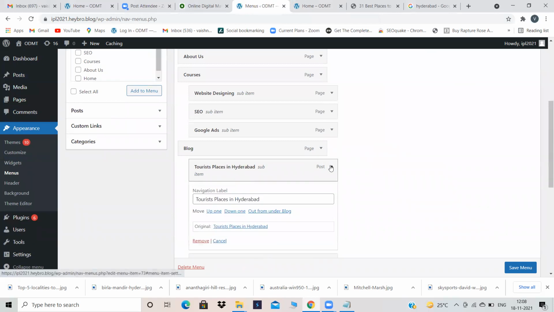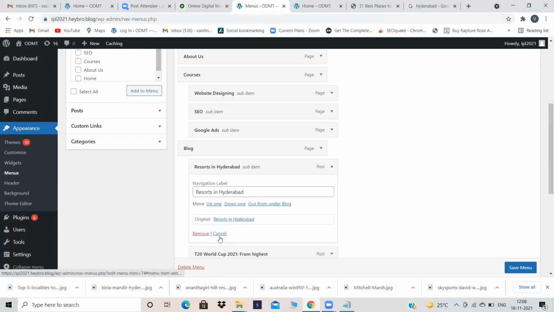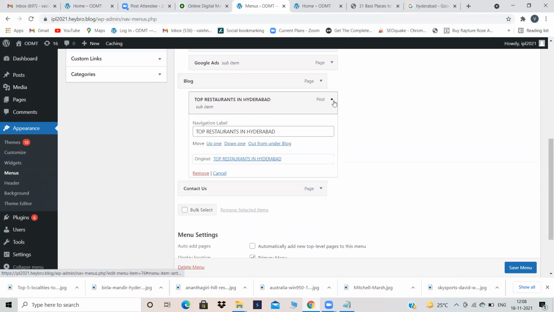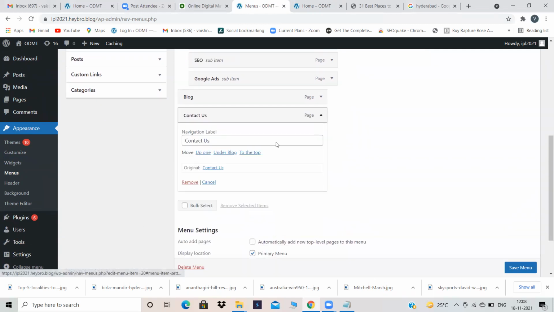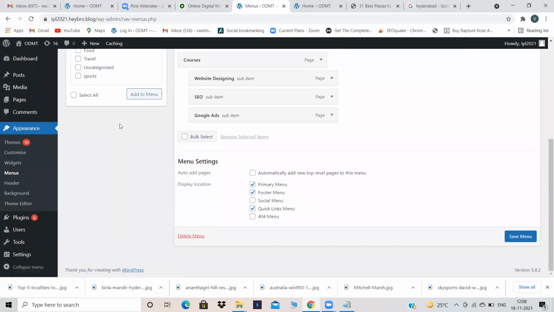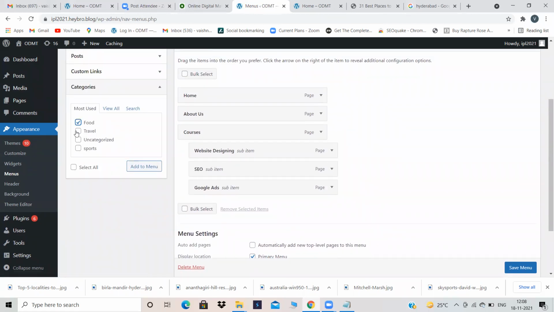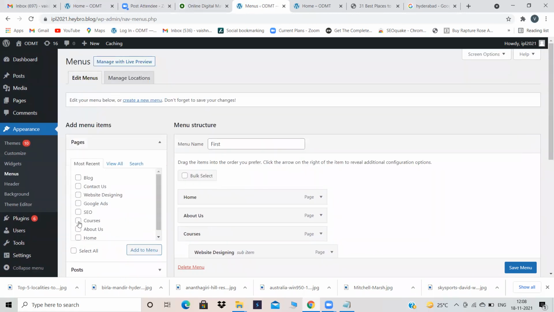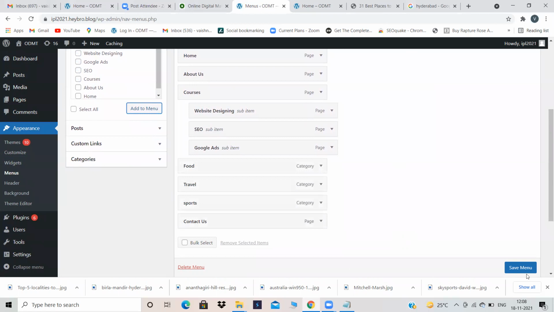Okay, just remove this blog, remove this complete post. You should not add posts to your menu. You should always add categories to your menu. Thousands of posts you cannot add to the menu, and thousands of posts you cannot add to one single page also. So instead of that, you have to create categories and add them to the menu. Food, travel, sports. Now these categories, I want to show in the menu. Just observe the changes. Okay, now save menu.